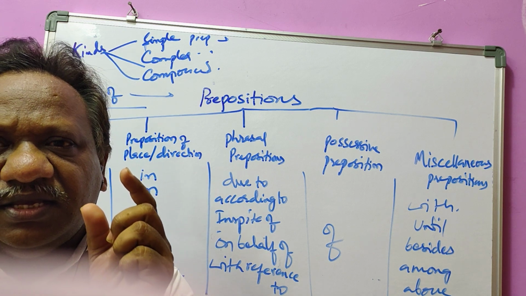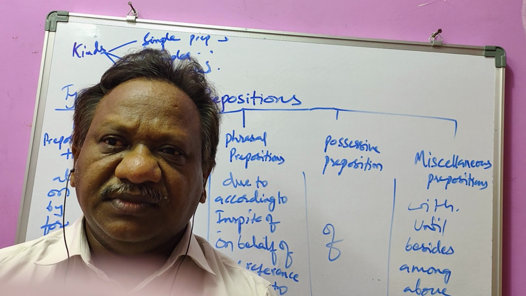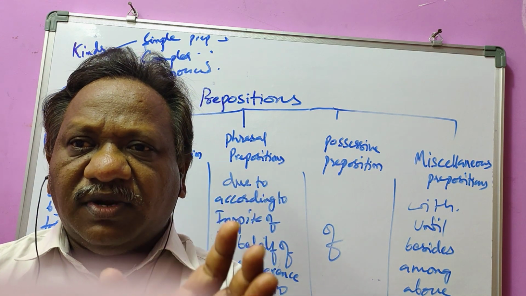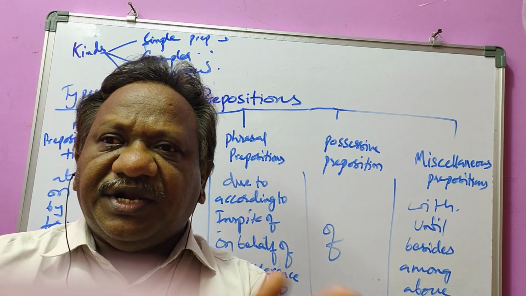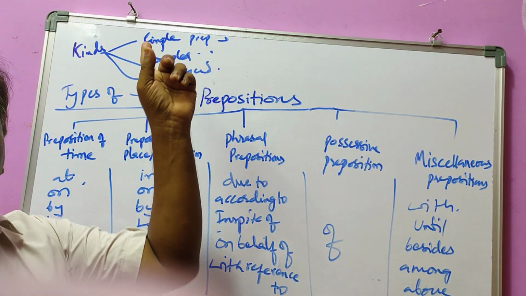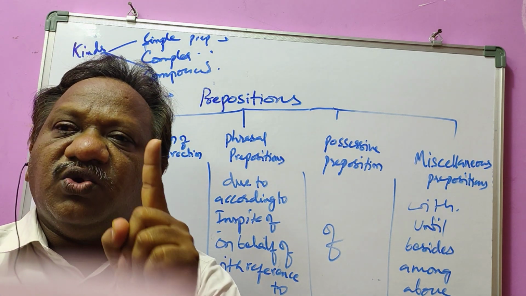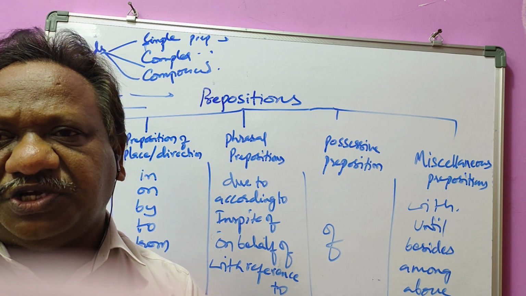Generally, each syllable consists of a vowel sound. Whenever you come across a vowel sound, you are giving a breathing gap, which means that it can be divided into syllabic divisions. So here, whenever you come across only one syllabic unit, it is called a simple preposition.